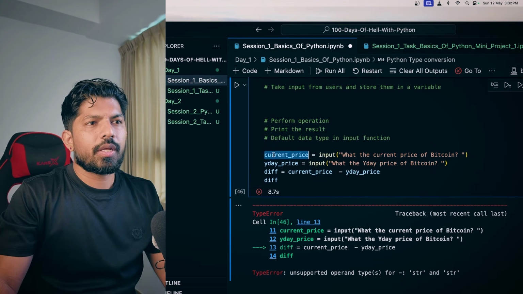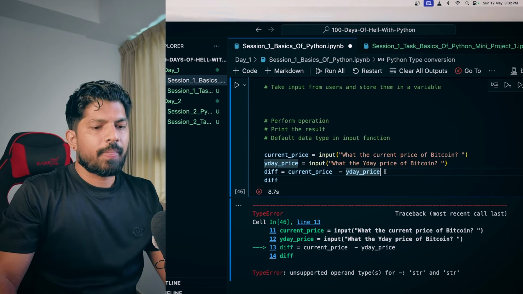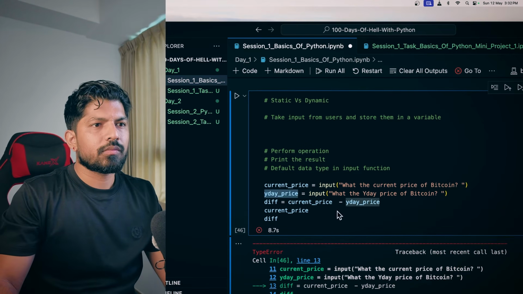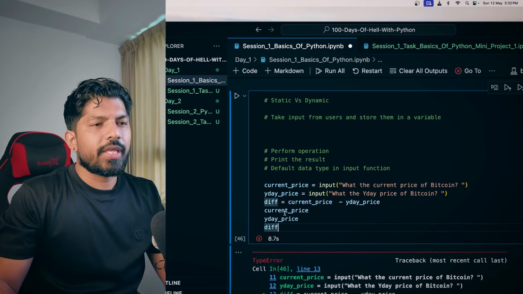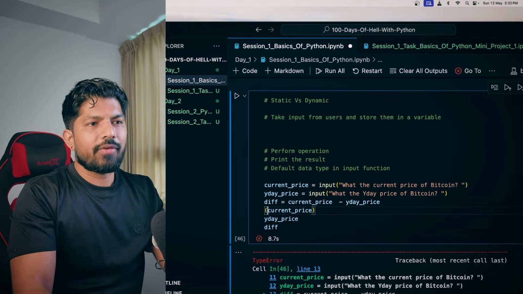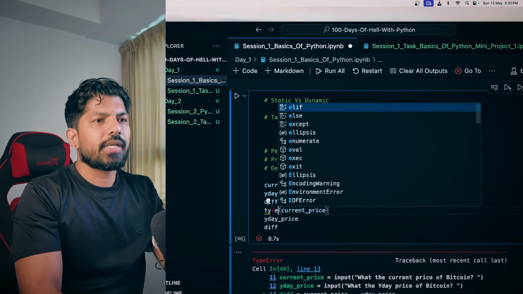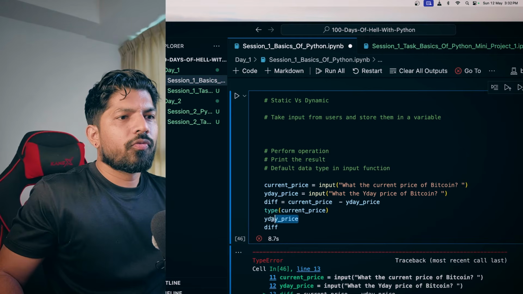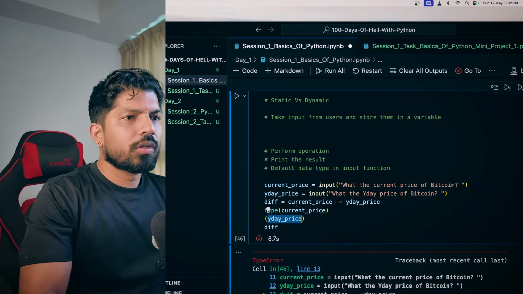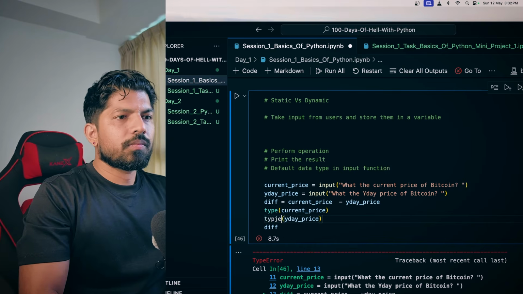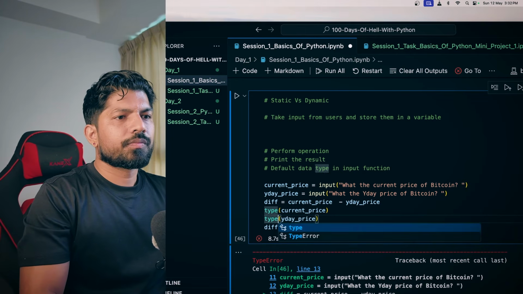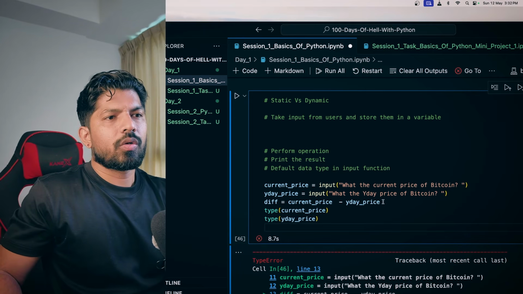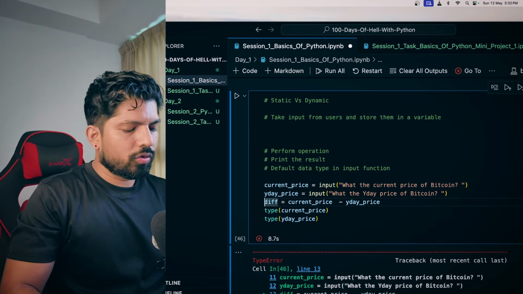So let me show you what we can do. Let me show you first the type of these variables. I will call the type function as we have already studied. Type of this variable, and type of this variable also. Let me remove this, and also this, give it a comment so it will not throw an error.